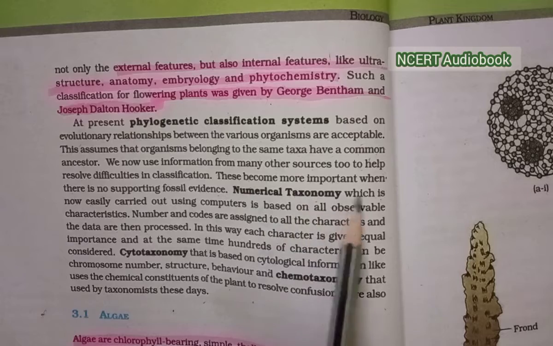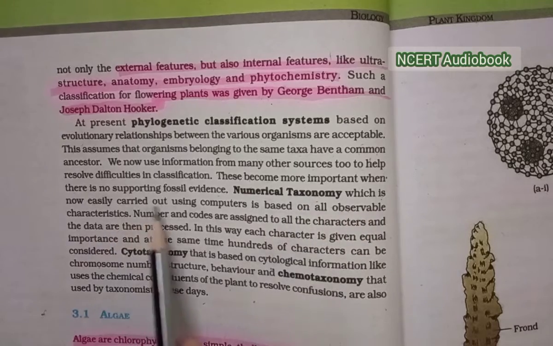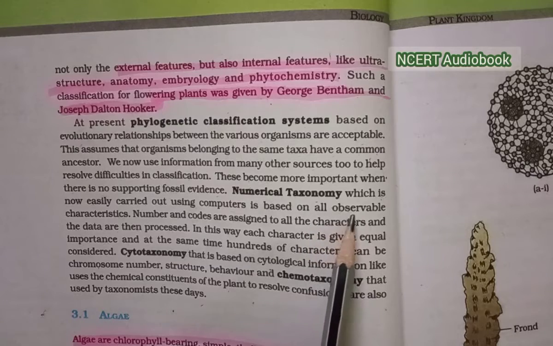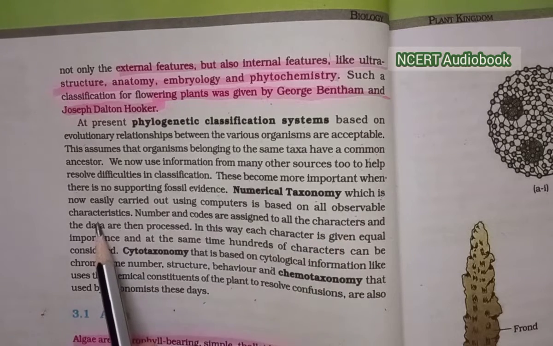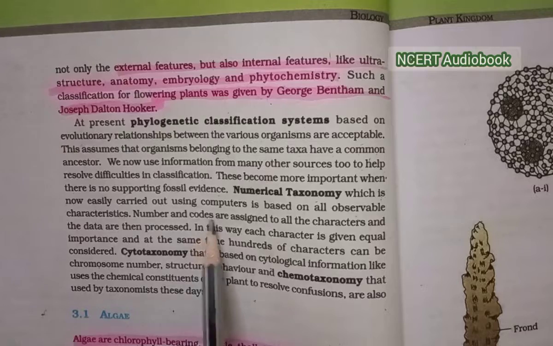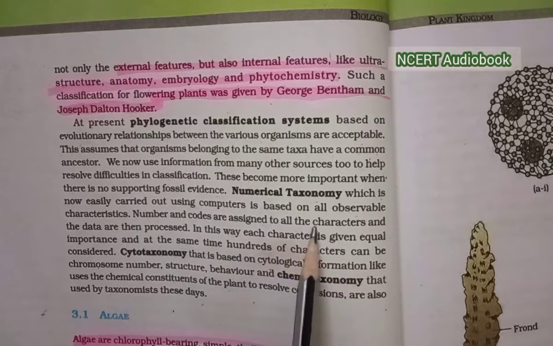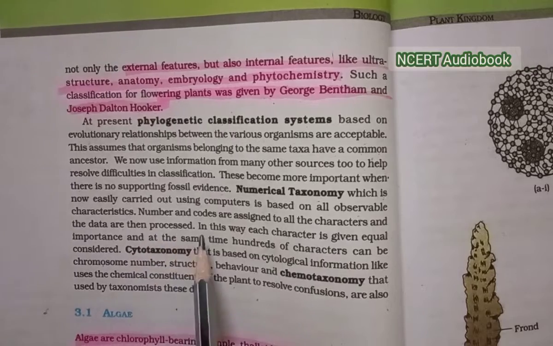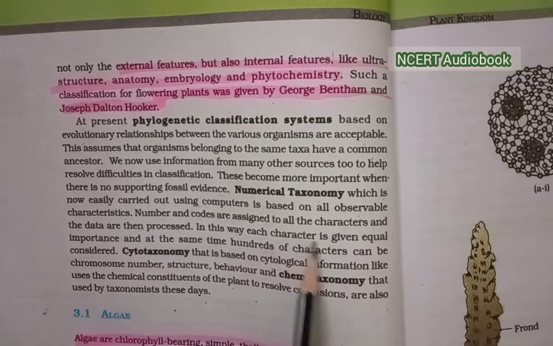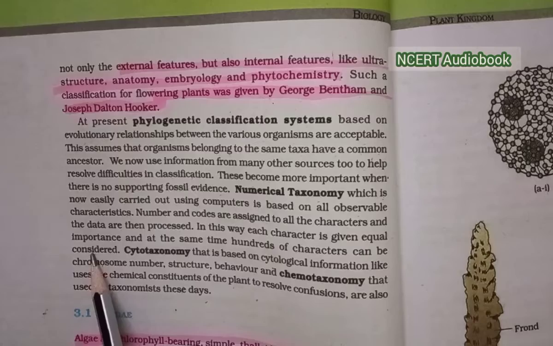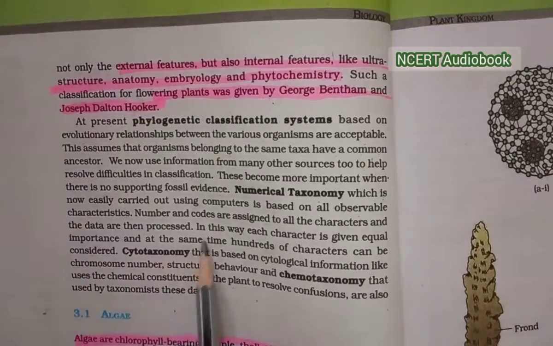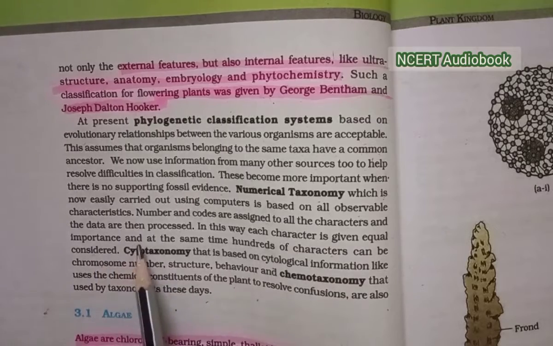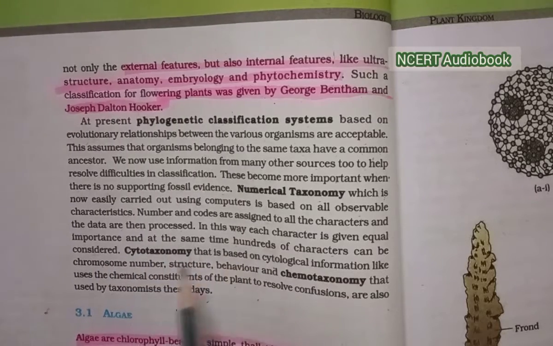Numerical taxonomy, which is now easily carried out using computers, is based on all observable characteristics. Numbers and codes are assigned to all the characters and the data are then processed. In this way, each character is given equal importance and at the same time hundreds of characters can be considered at the same time.